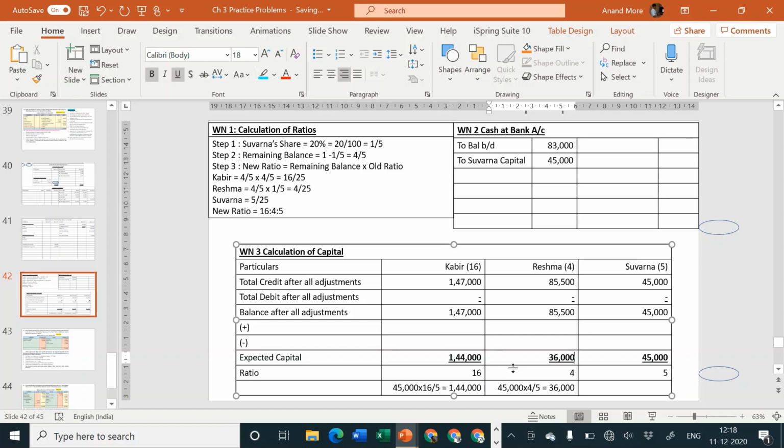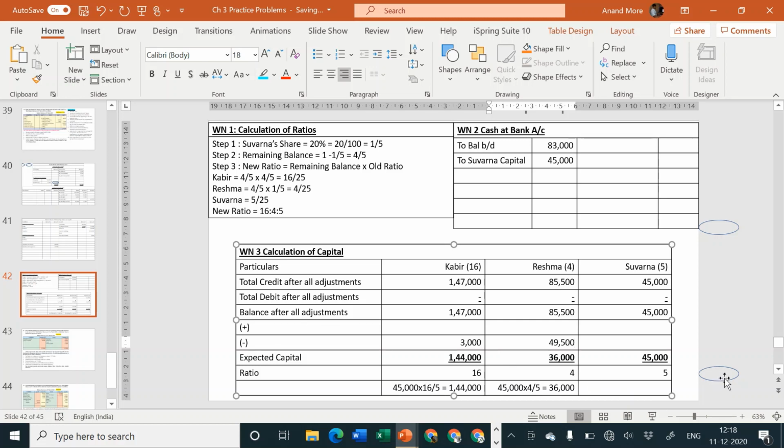36,000. Now I can find out the amount of Kabir's capital is 1,47,000. We want to keep it as 1,44,000, so 3,000 is to be deducted, and 85,500 to 36,000. Difference is 49,500. So I'll write here 49,500.